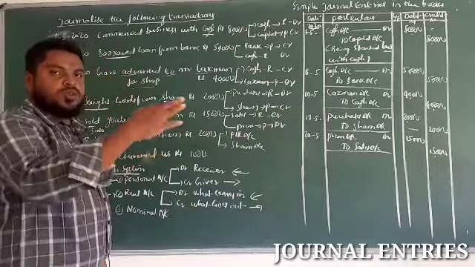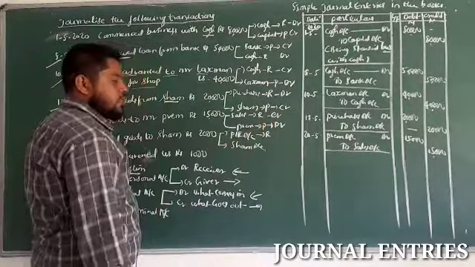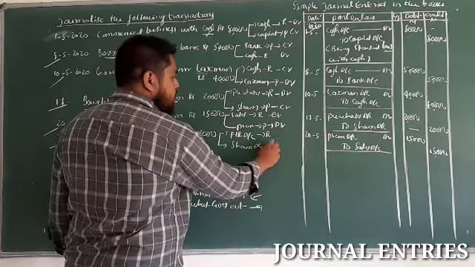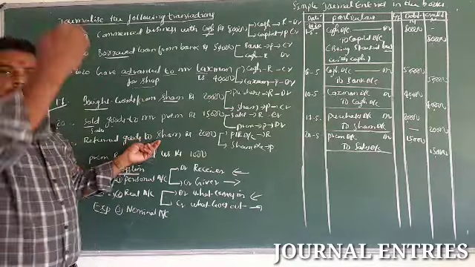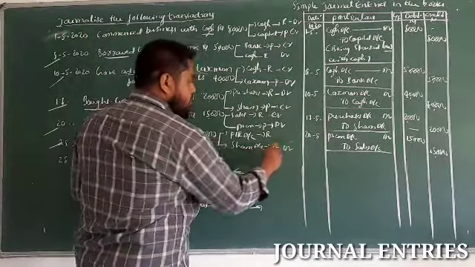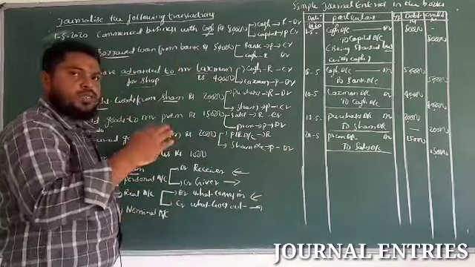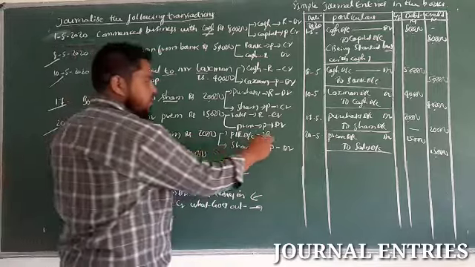Now we are returning goods. So this purchase return comes under real account. Shyam is the name of the person, comes under personal account. Return goods to Shyam. Shyam, he is the receiver. So this is a debit side. We are returning the goods. The goods is going out of the business. Credit what goes out. So this is credit side.